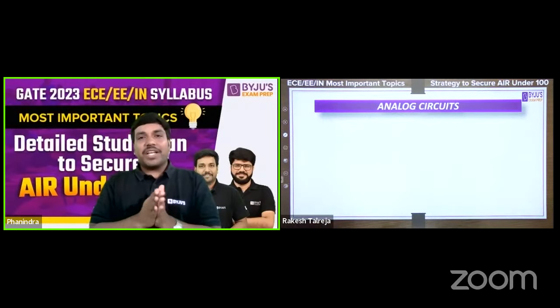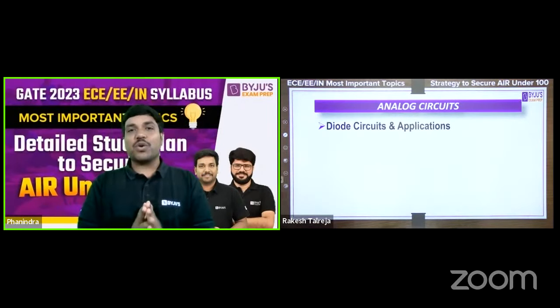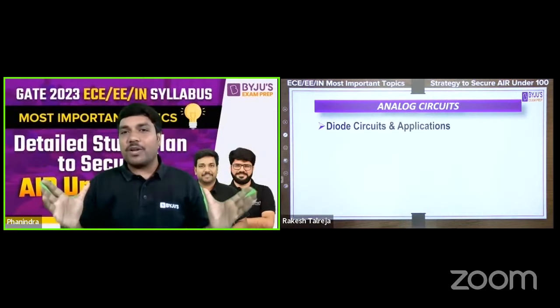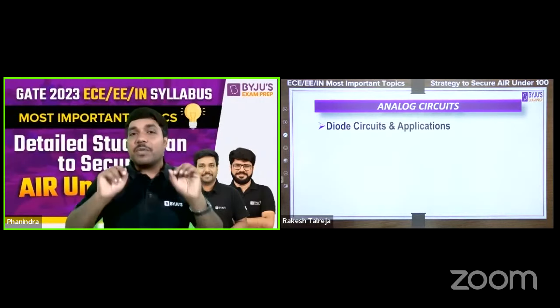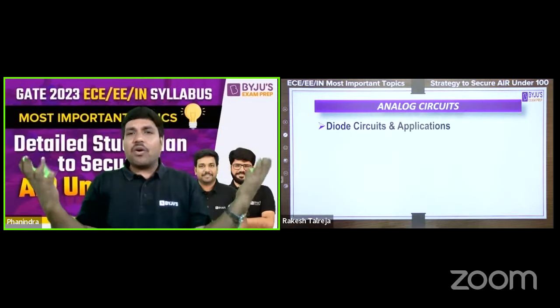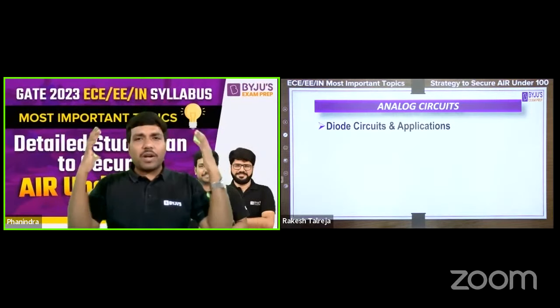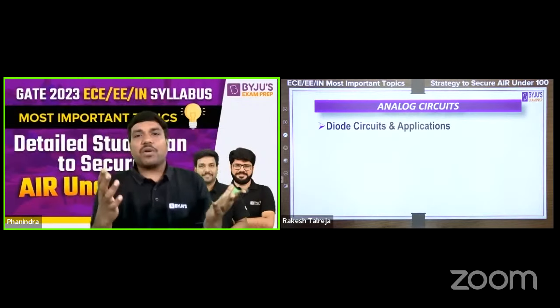And moving ahead to the next one, analog circuits. I'm very sure that most of the students are not so comfortable with analog circuits. The reason is many of you will not start from the basics. That is a problem. And most of you feel that, oh my God, in analog electronics we have so many formulas and so many models and so many methods, how to remember all these things.